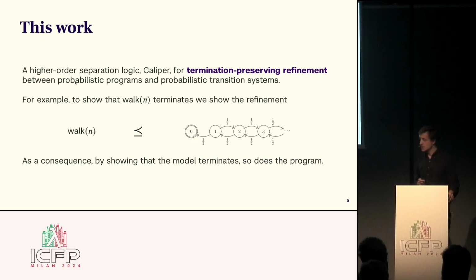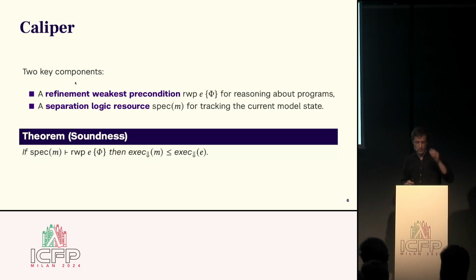So in the Calibre logic, there's sort of two key components. First, we have a refinement weakest precondition, which can be used to reason about programs. And second, we have a separation logic resource, spec of M here, which tracks the current model state M as we build up this simulation relation, or refinement relation, between the program and the model.